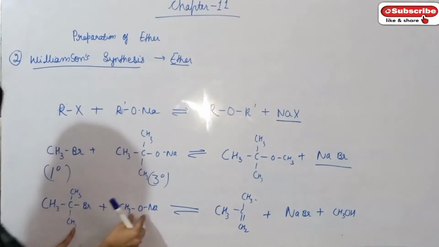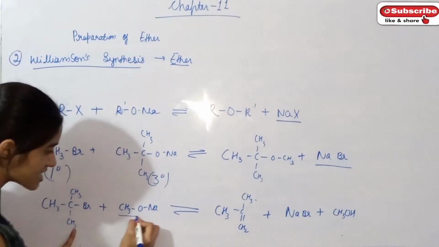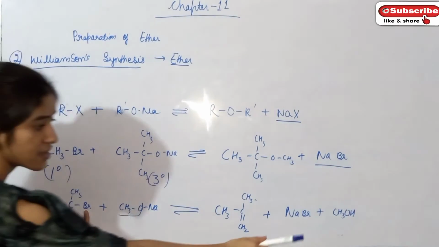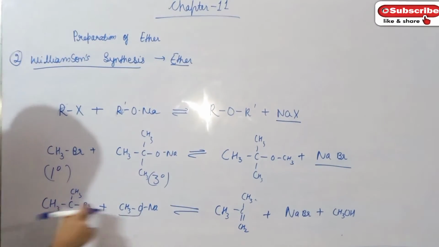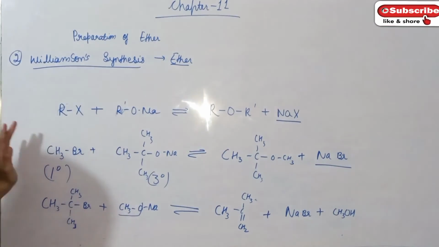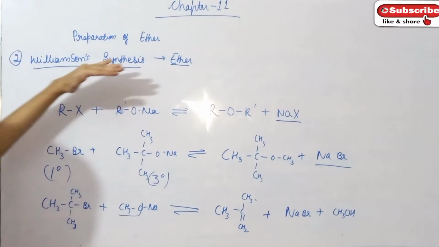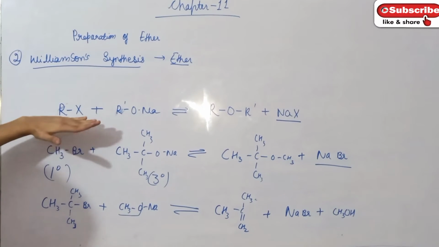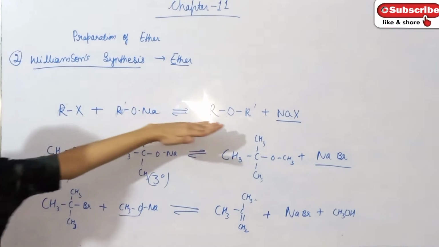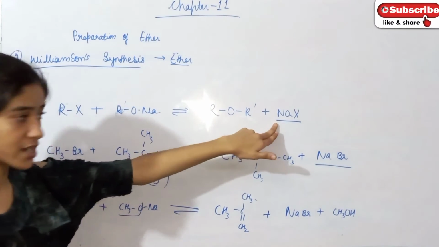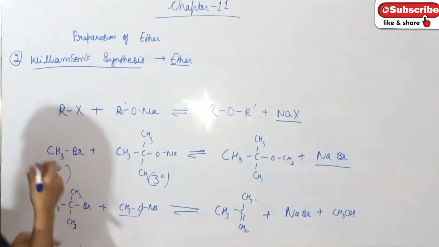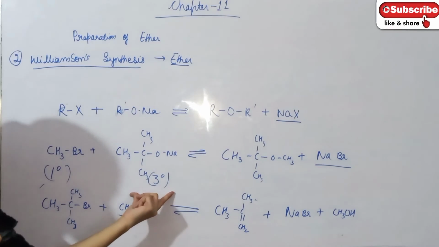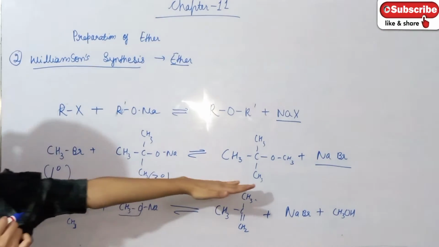This CH3O and this H which is removed form CH3OH. NaBr is a byproduct and this is the alkene that is formed. So this is the preparation of ether by the named reaction called Williamson synthesis. In this reaction we take alkyl halide and sodium alkoxide, then ether is formed with sodium halide as byproduct. So when primary alkyl halide and tertiary alkoxide are taken, it is the best way for the preparation of ether.